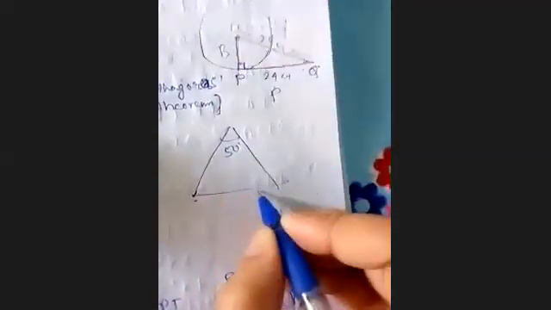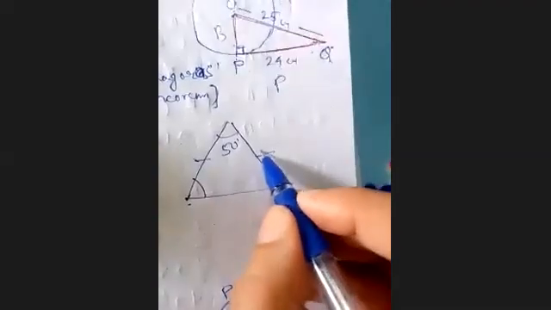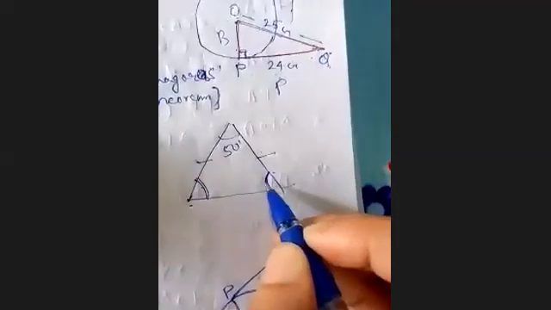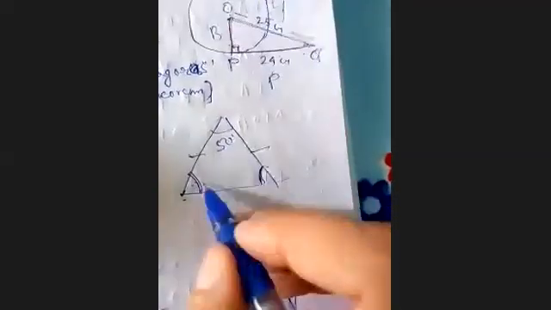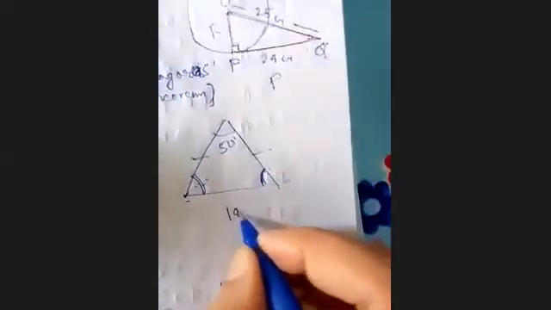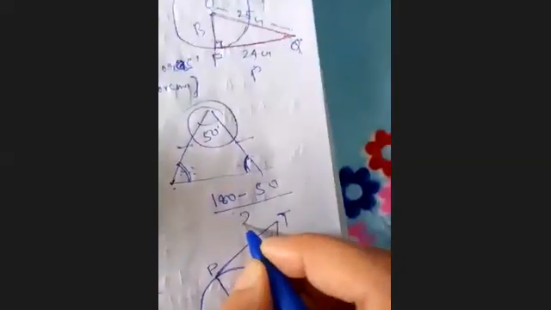I'm showing you with the help of a different question. Like suppose this is 50 degrees, okay, and this you have to find, and this is an isosceles triangle. So in an isosceles triangle, you know that when two sides are equal, then two angles are also equal to each other. The opposite angles will be equal, right? If these are equal, then how many total angles are there? 3 angles. Then what will you do? If I have to find both of these, you can write 180 minus this angle, you subtract 50, right? If both are equal, it means we need to divide by 2 for finding the particular angle. To find both angles, I divided by 2.